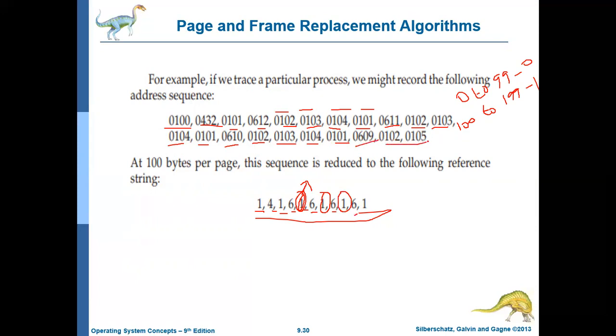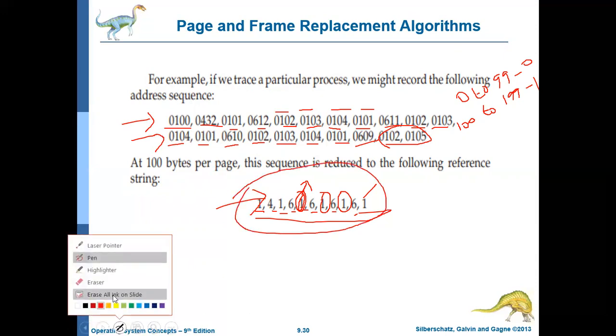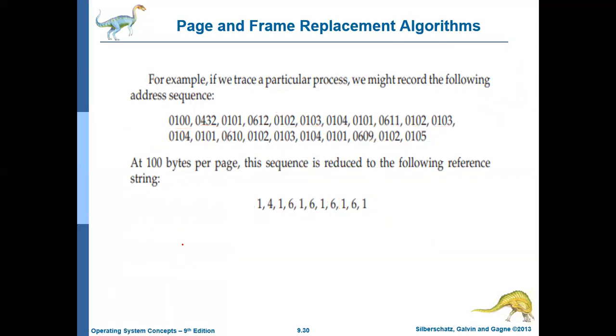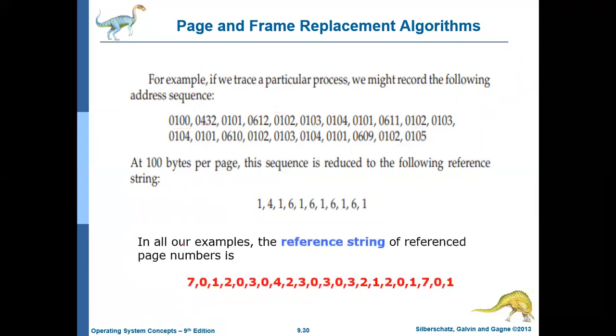Again page 1 is referred 4 times, covered by this one. Again page 6, then page 1 referred 2 times. So this particular address sequence can be converted to this string of page numbers, which is a reduced string, and with this string the performance of page replacement algorithms can be evaluated.